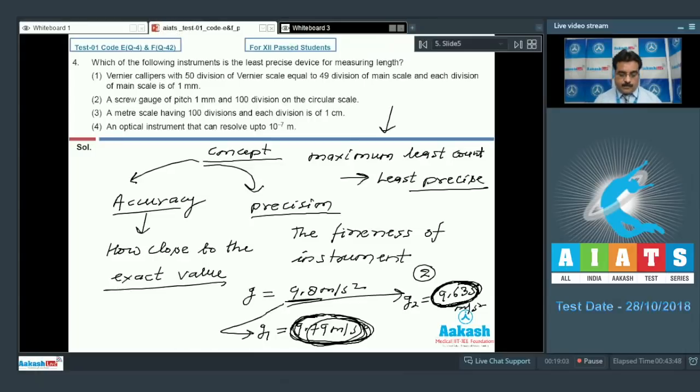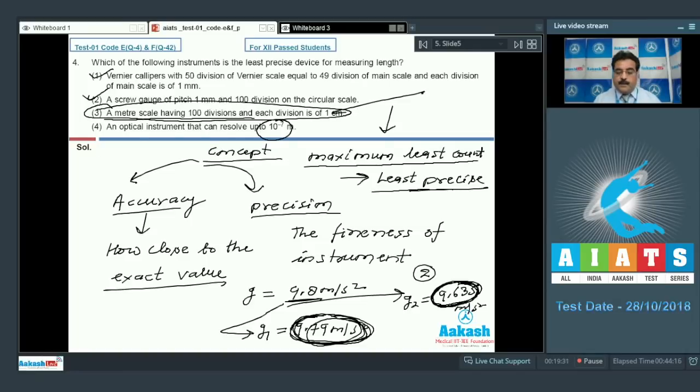So option number 4 has a very low value of least count, and the first and second are the same, but as per my concept, maximum least count will be least precise. So the maximum least count is option number 3, and option number 3 is the right choice.